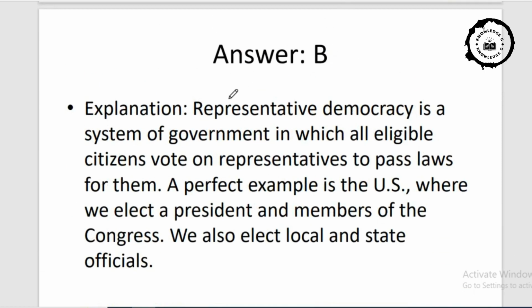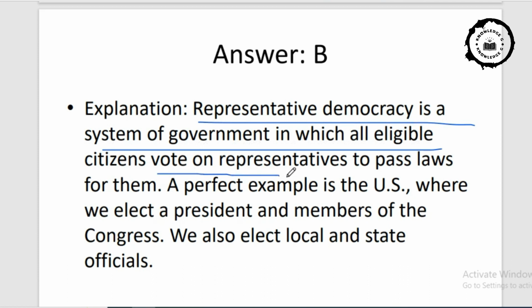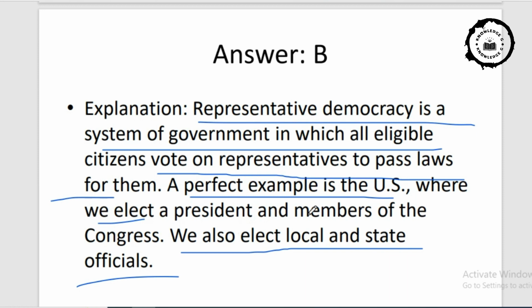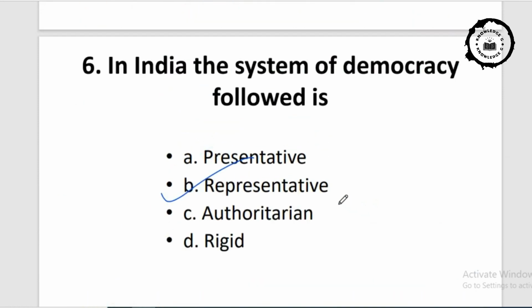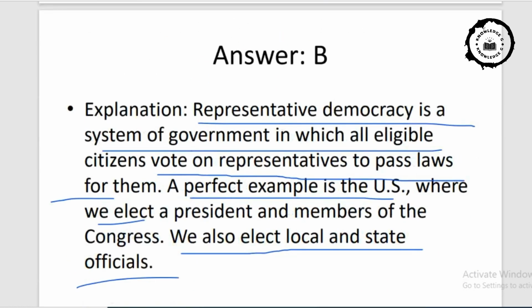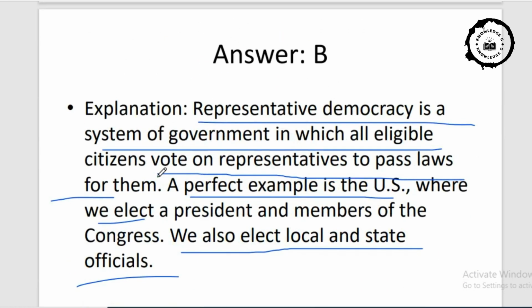Here is the explanation. What is representative democracy? Representative democracy is a system of government in which all eligible citizens vote on representatives to pass laws for them. A perfect example is the USA, where we elect a president and members of Congress. We also elect local and state officials. See, in a country like the USA, they are completely dependent on direct democracy or representative democracy.